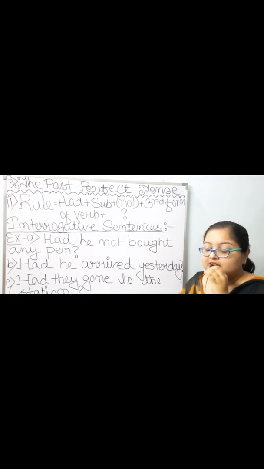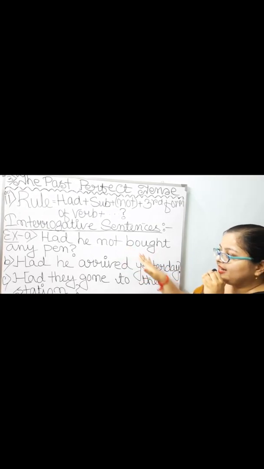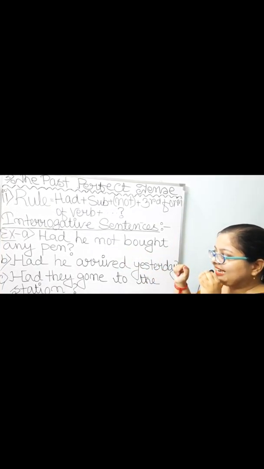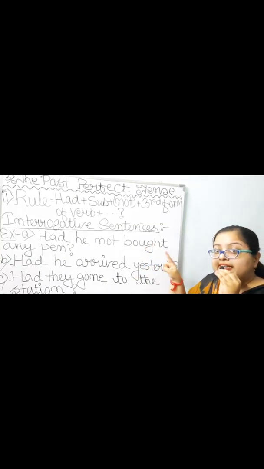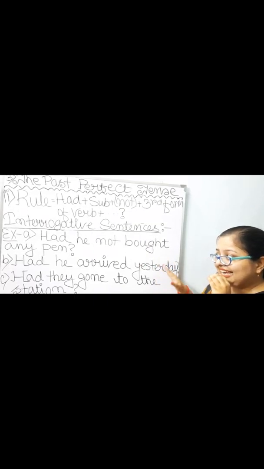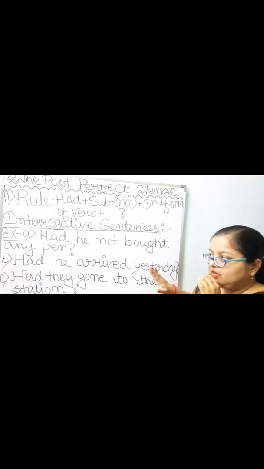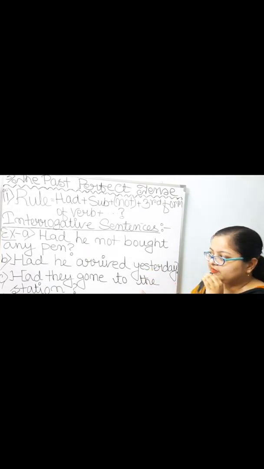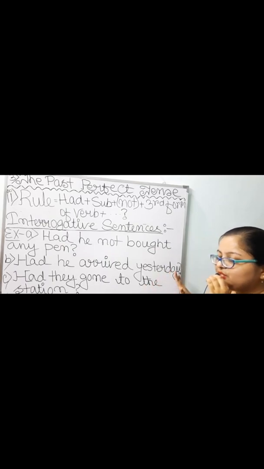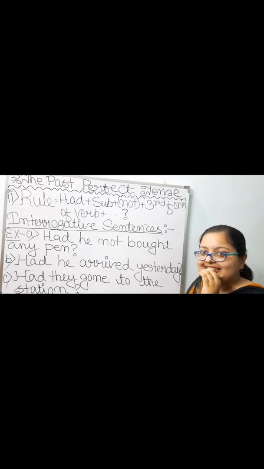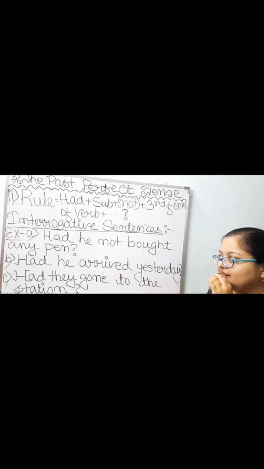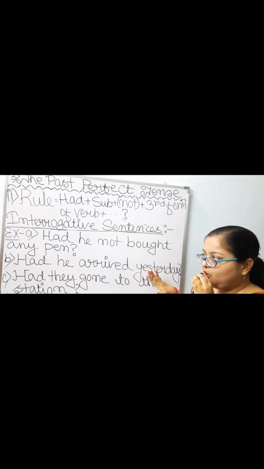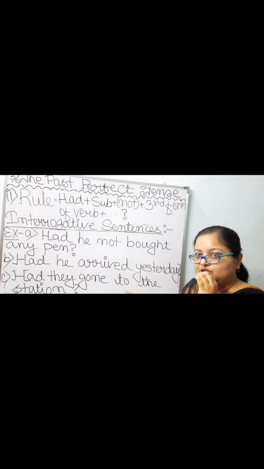So students, over here in example number A, not is taken. So it is an example of intro-negative sentence. Whereas in case of example number B and C, these two are the examples of intro-positive sentence. Because I have not taken this optional not over here. I have excluded not and I have formed questions or interrogative sentences as such. So these are intro-positive sentences.